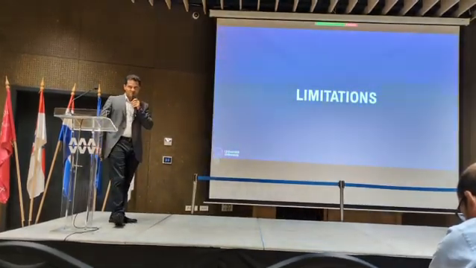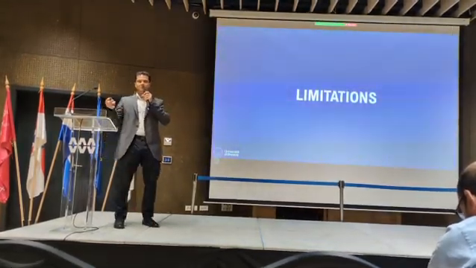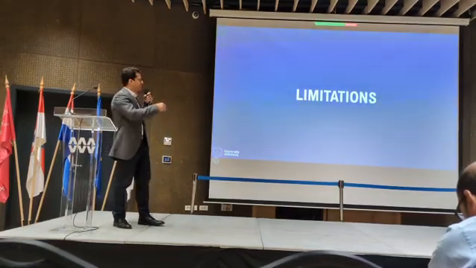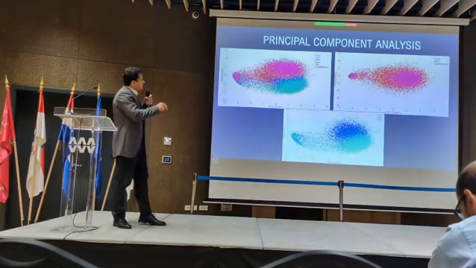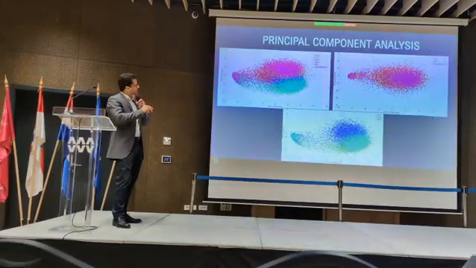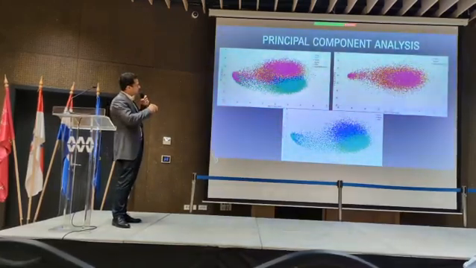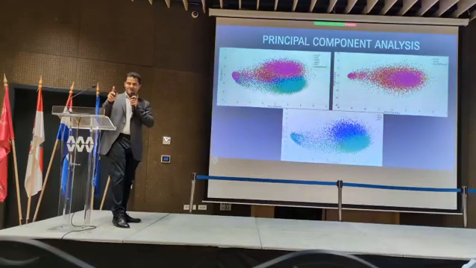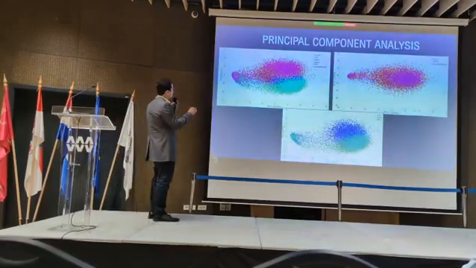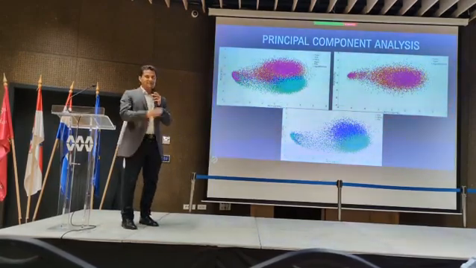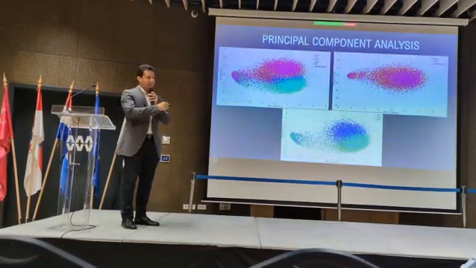But we have limitations, as we saw, because it should be 90% in all cases, at least higher. Why? These are the principal component analysis of our rubbers. Here, everybody together. Here, only aged. Here, only the samples submitted to worn conditions. The ideal is to see clouds, one cloud here, one cloud here, one cloud here, and then we can say they are spectrally different, but they are spectrally close.